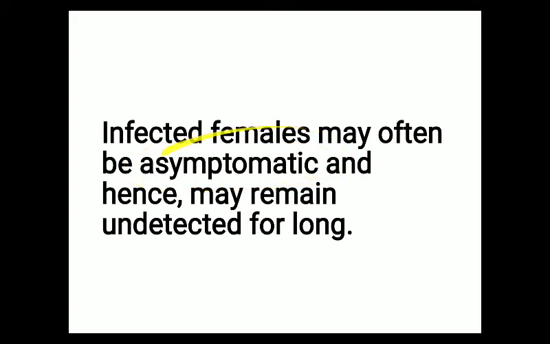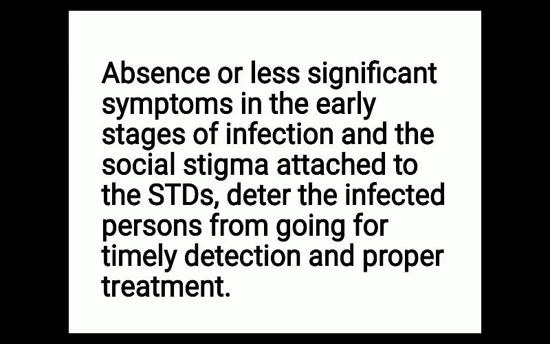Asymptomatic means without any symptoms. For a long time they don't show any symptoms, and this is the reason the disease remains undetected for a long time.